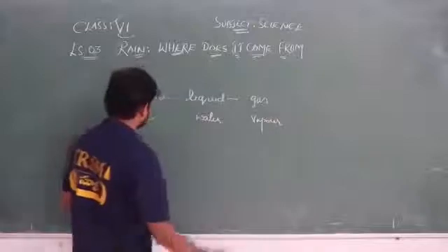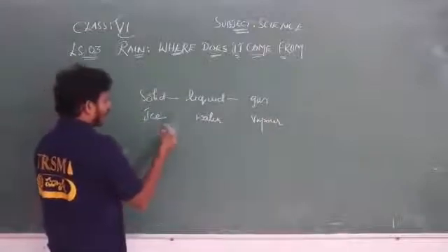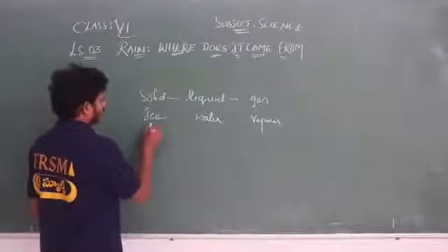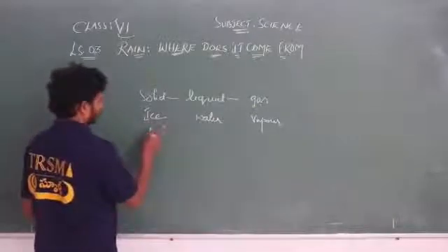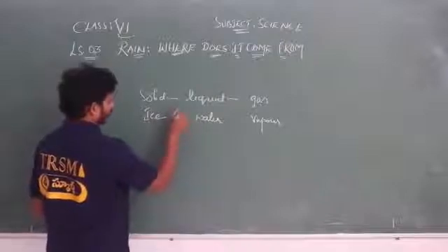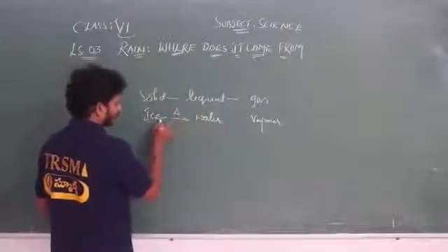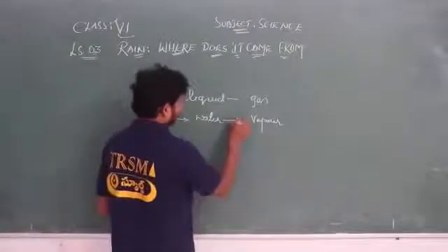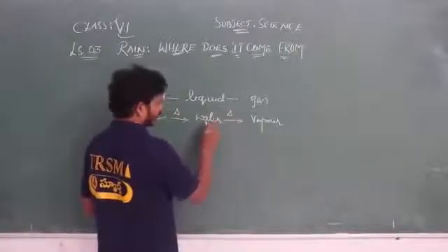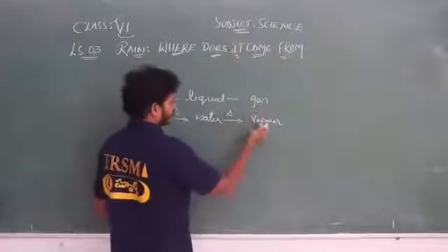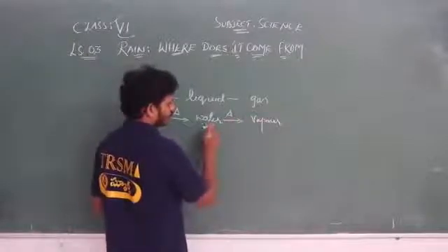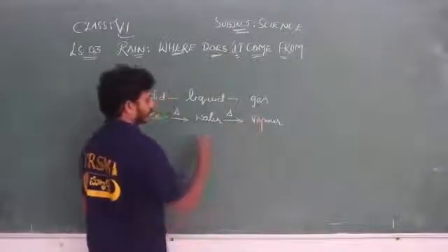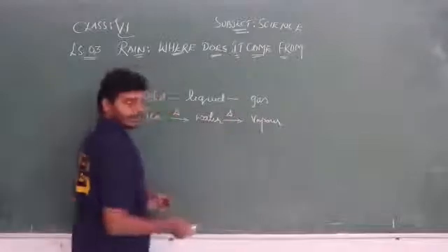On supplying some heat to ice, when heat is provided, it turns its form to liquid, that is water. And if you heat this water, it changes its form from liquid to gaseous form, that is vapor.